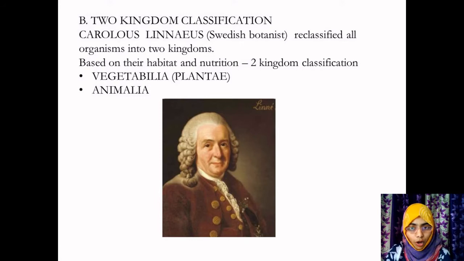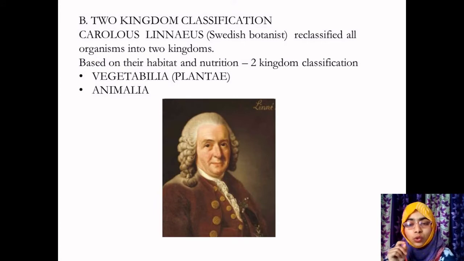Because there are a few drawbacks. Plants comprising photosynthetic and non-photosynthetic species are grouped under a single category. He divided organisms into two kingdoms, that is kingdom Plantae and kingdom Animalia.